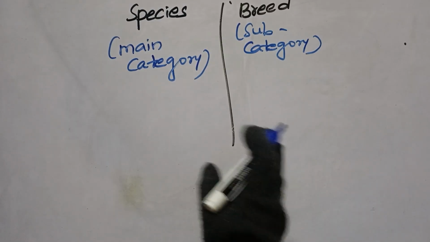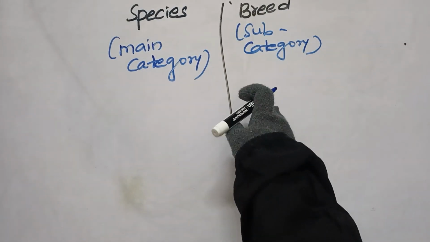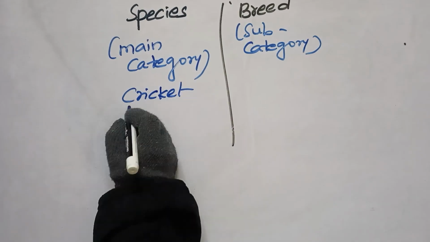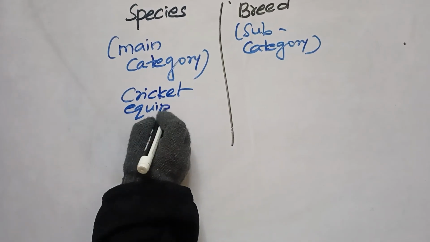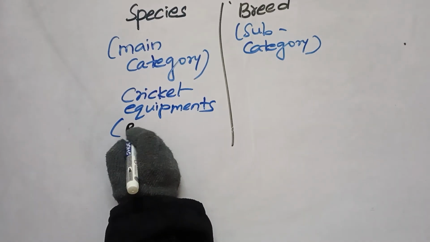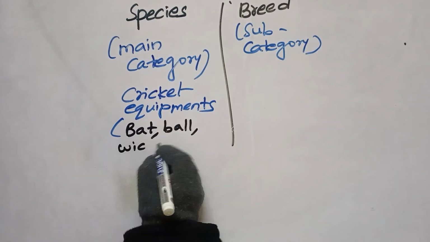Here is the comparison. I have told you that species is the main category and breed is a subcategory, right? So let's talk about cricket equipment. What equipment do we need for cricket? We need bat, ball, wickets. What else?